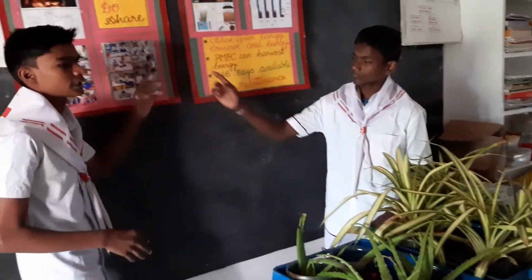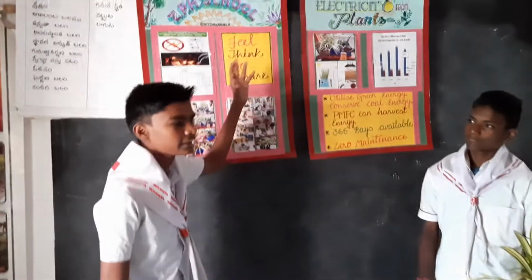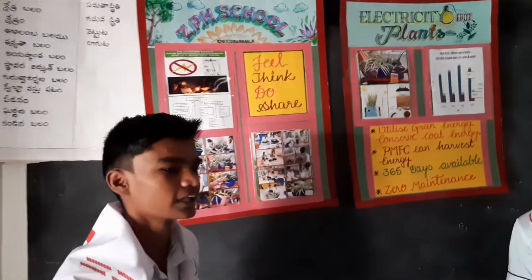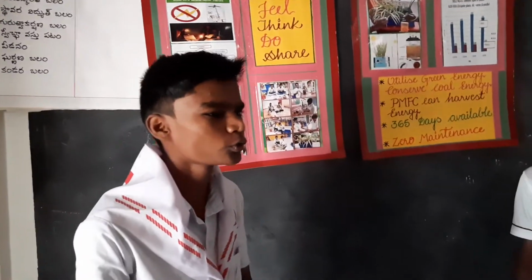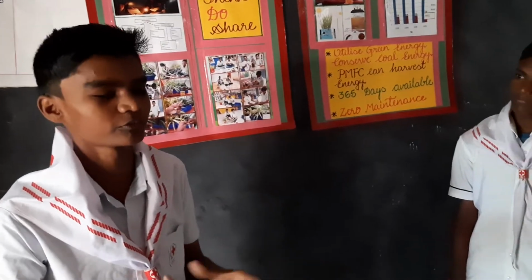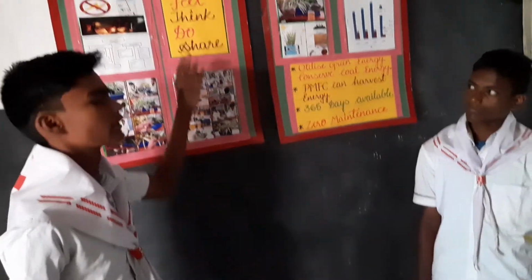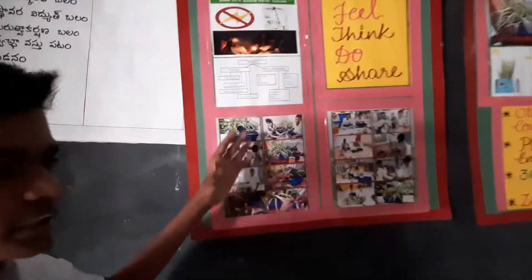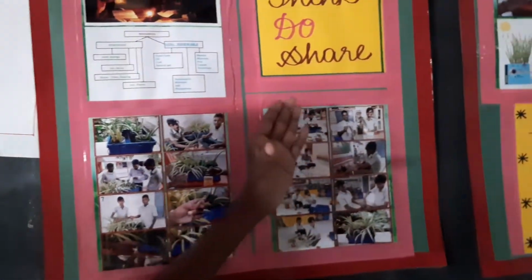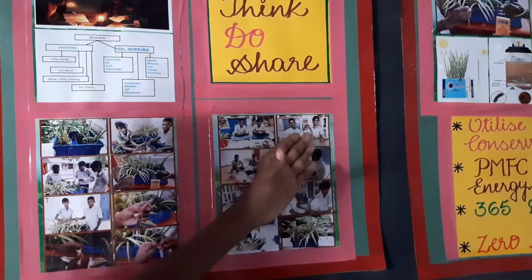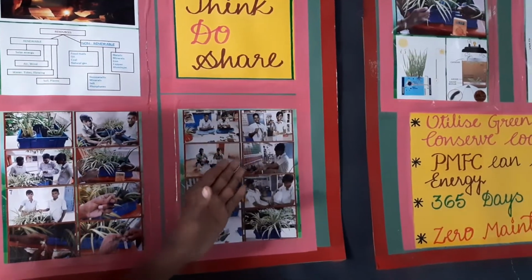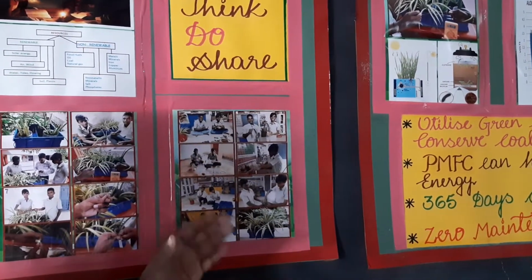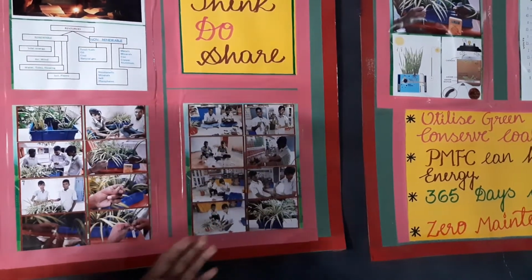In this process we have 4 steps: feel, think, do, share. My feel is that our society uses more thermal power, so there will be no power in the future. Think: what is the amicable solution to this problem, and what are the alternative sources? Do: experimentation. We can observe this chart. These are my results, and this is our process. We take copper and zinc plates, connect the wires, take plastic bottles, and connect the plants. That is my do.